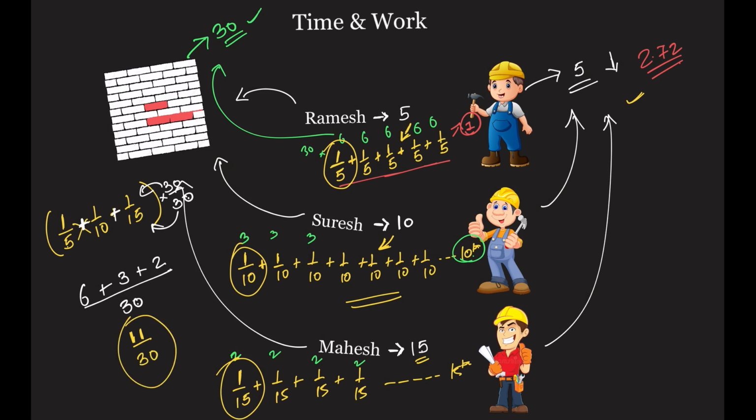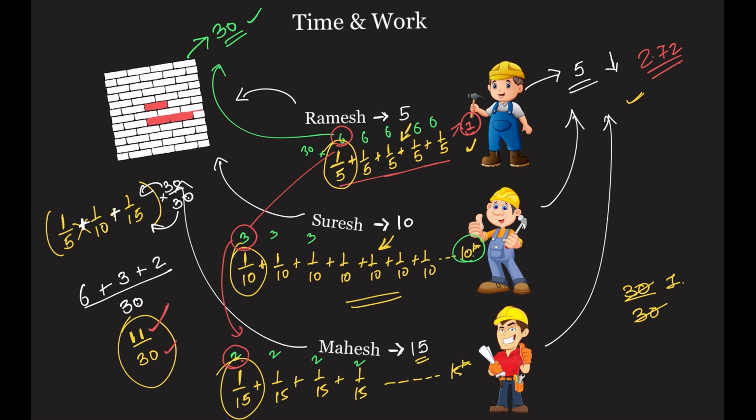Okay, and what is the complete work? Can you imagine? Whenever you get a 1, then you have a complete work. Complete work would have been 30 by 30, that is nothing but 1. See, it's the same thing that we do with the bricks. You will say he puts in 6 bricks in one day, he puts in 3 bricks in one day, he puts in 2 bricks in one day. 6 plus 3 plus 2 will be 11, correct. So 11 out of the 30 bricks are being put in, which means 11 by 30 of the work is being done in one day. Okay, it's the same thing as the LCM method, but I'm putting it in terms of reciprocal.